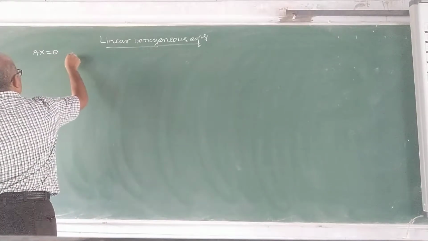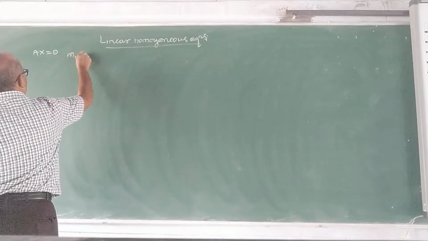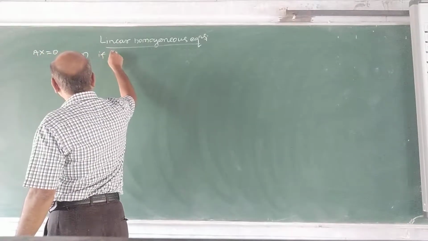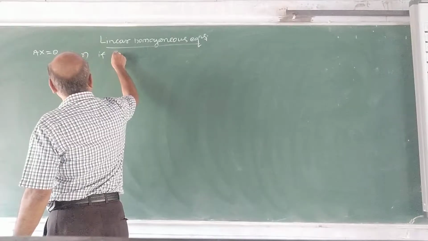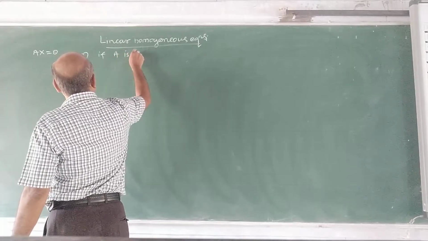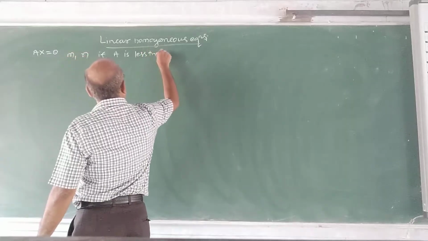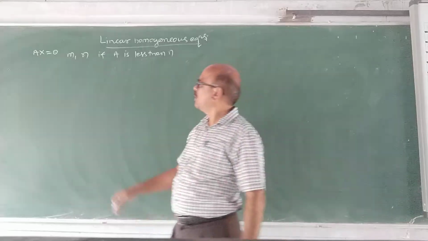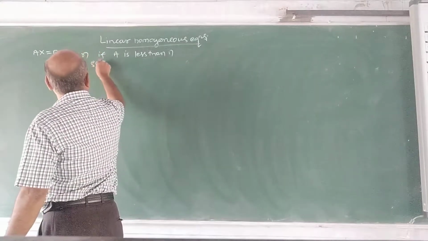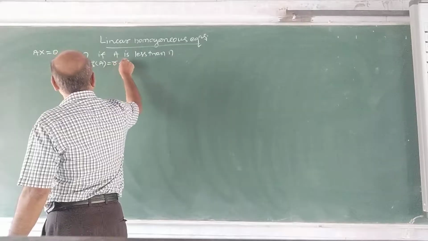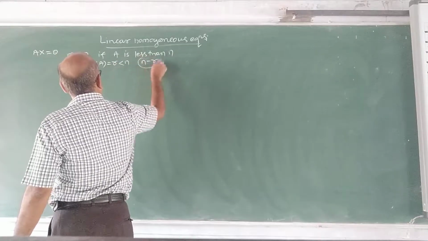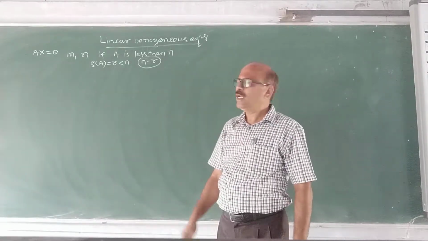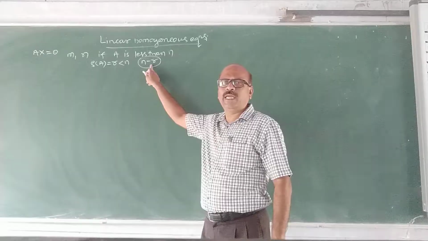Suppose it is a system of m linear equations in n unknowns. Then what happens? If the rank of A is less than n, then only it has a non-trivial solution. Suppose the rank of A is R, less than n. Then there will be n minus R independent solutions. Infinite number of solutions, and the number of independent solutions is n minus R.